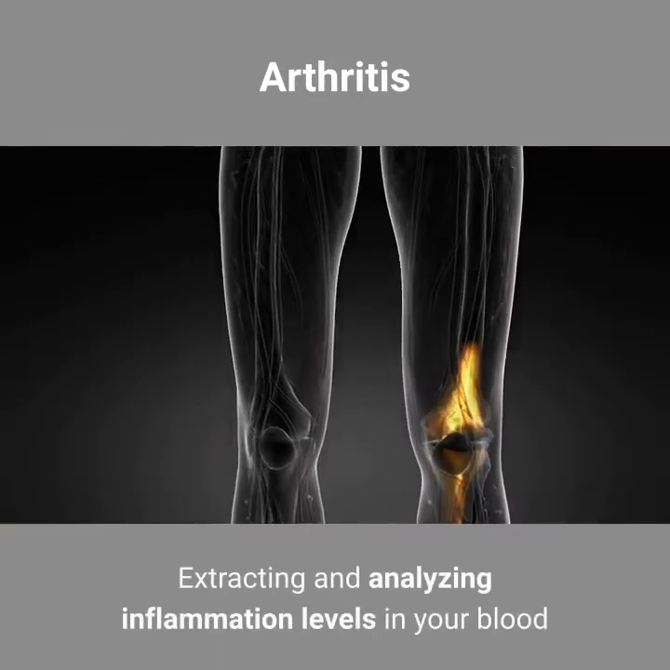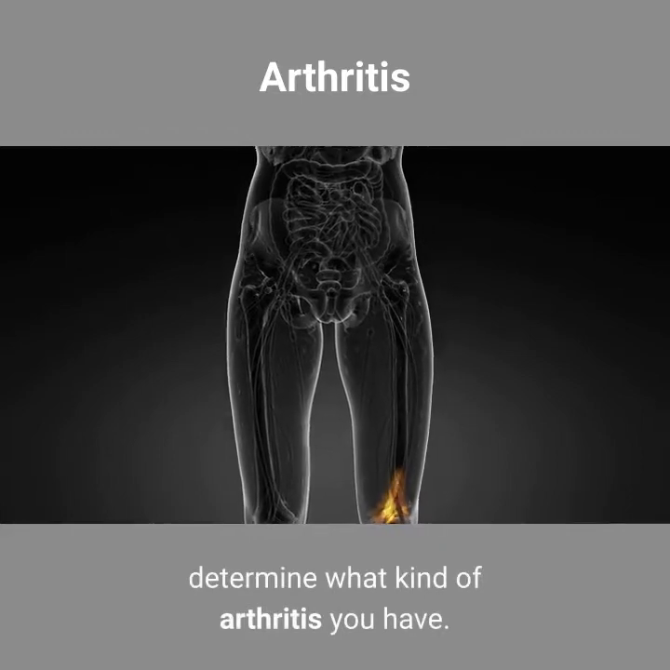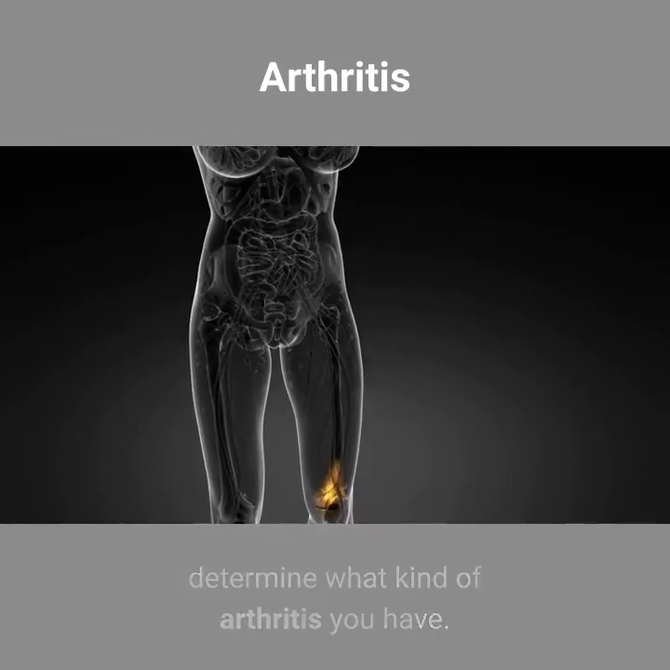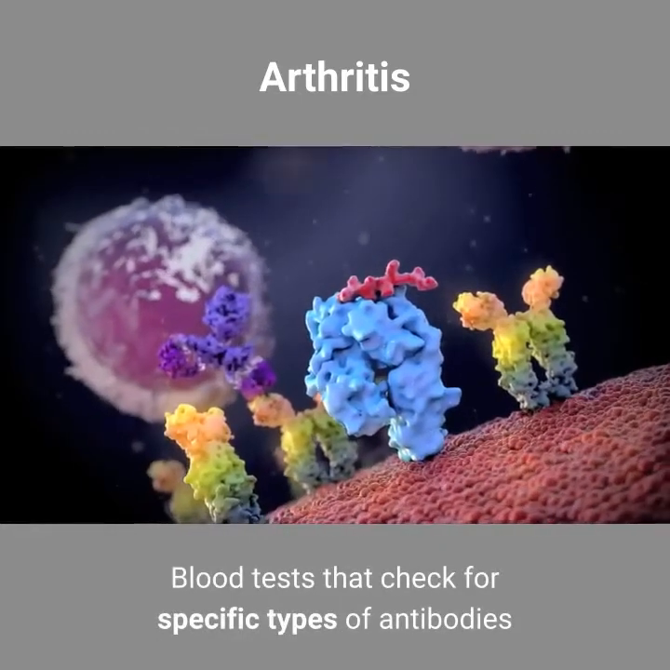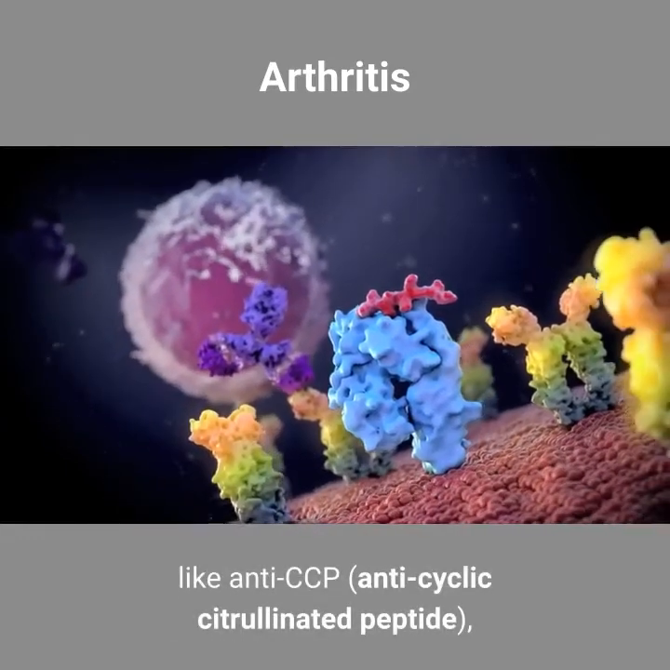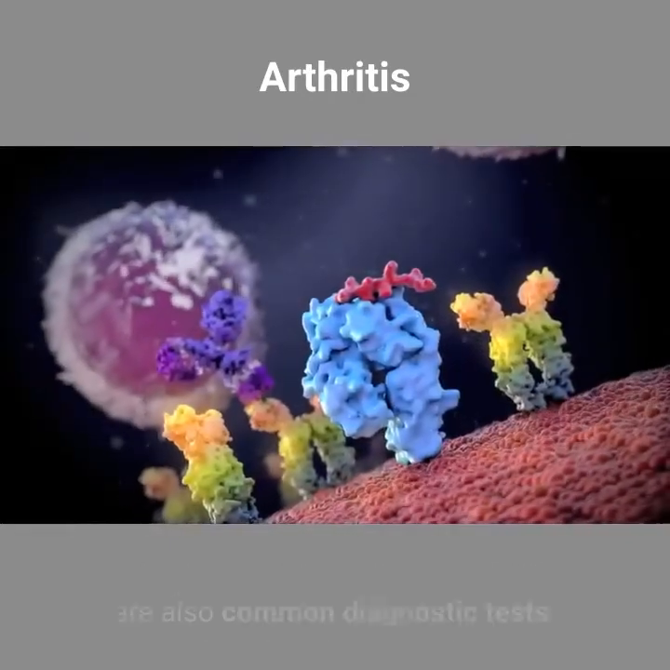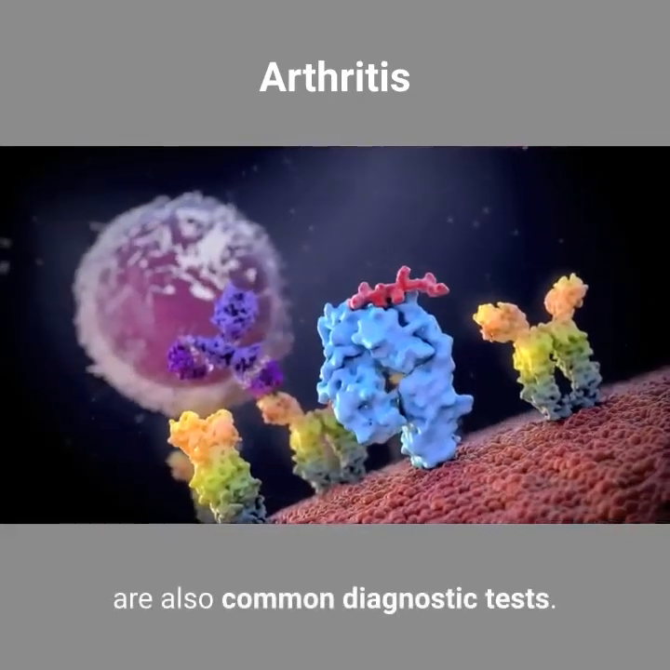Extracting and analyzing inflammation levels in your blood and joint fluids can help your doctor determine what kind of arthritis you have. Blood tests that check for specific types of antibodies like anti-CCP (anti-cyclic citrullinated peptide), RF (rheumatoid factor), and ANA (anti-nuclear antibody) are also common diagnostic tests.